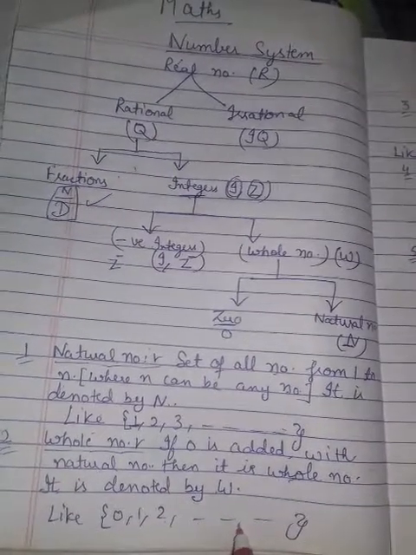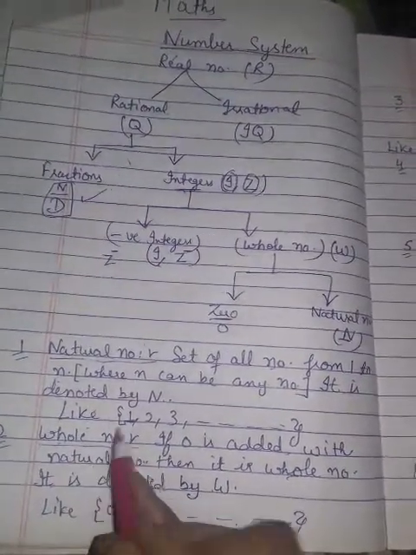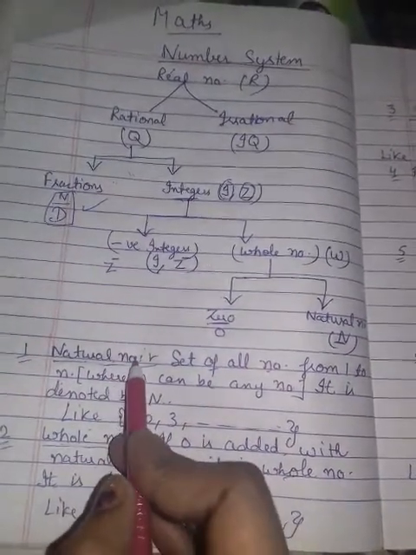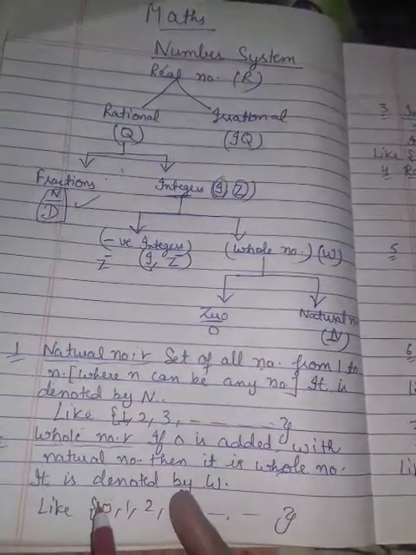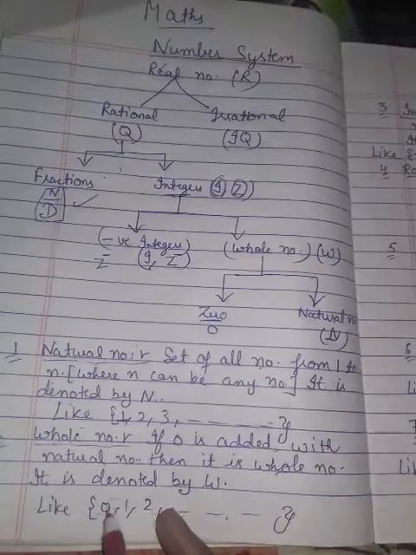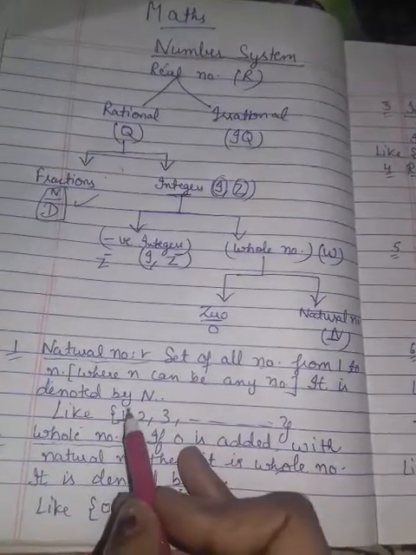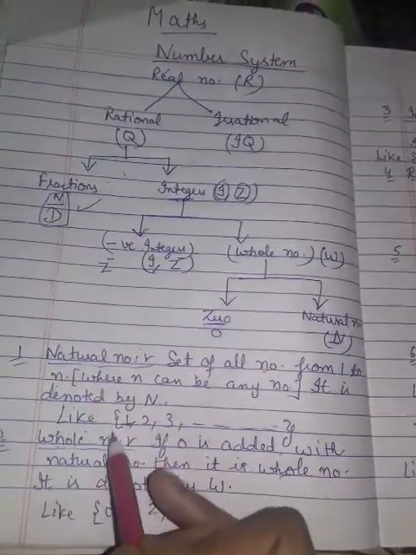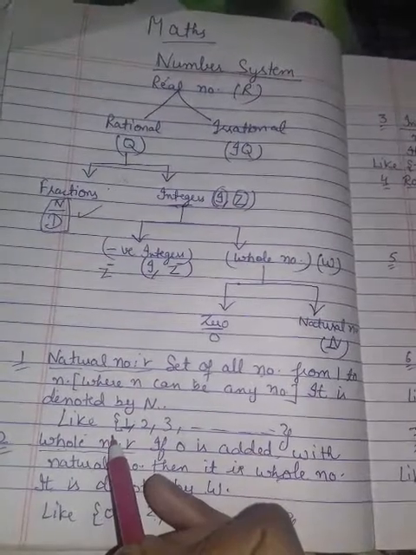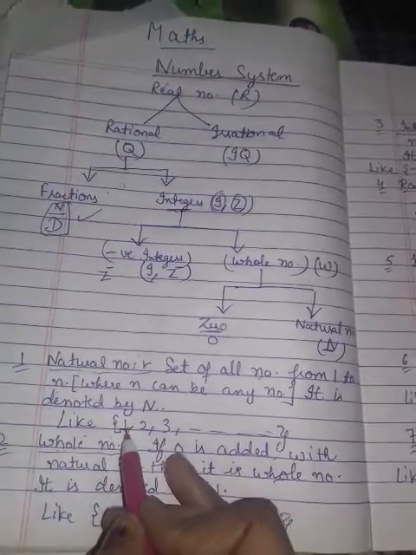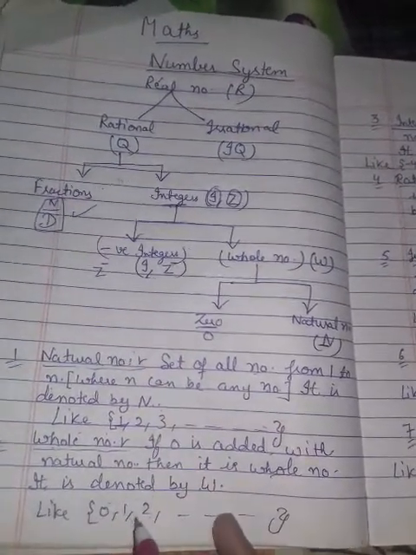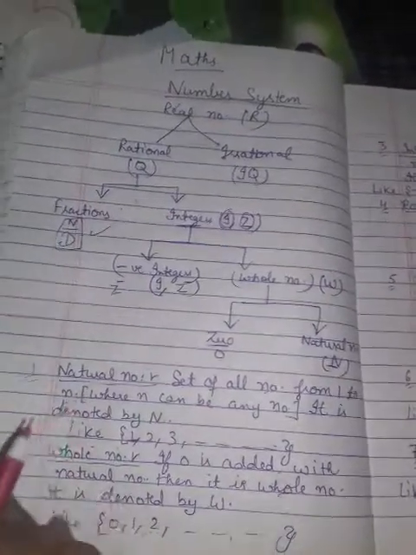Now one question arises, is every whole number a natural number? No. Why? Because of 0. If I say 0 is a natural number? No. Why? Because it starts from 1. If I say is every natural number a whole number? Yes, very good. Yes, we can say, because it starts from 1 and 1 is contained in whole numbers also. Is every whole number a natural number? No, but every natural number is a whole number.